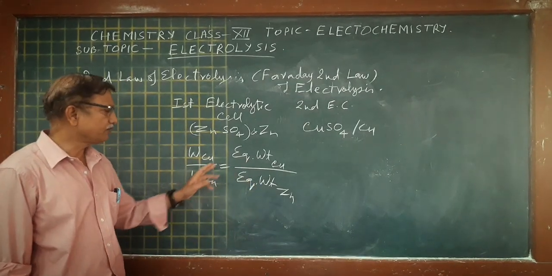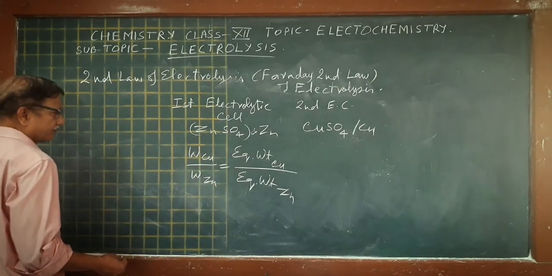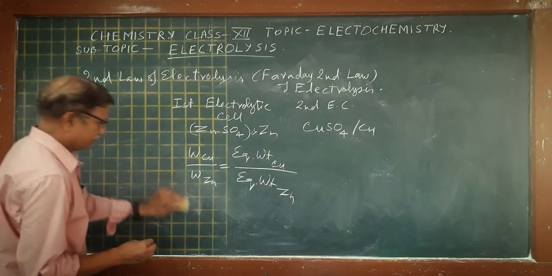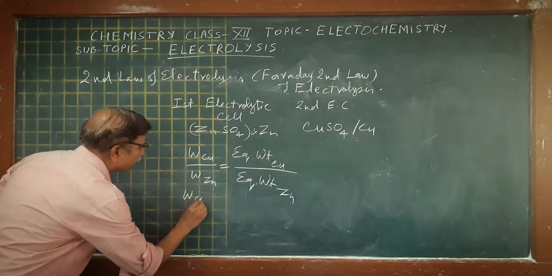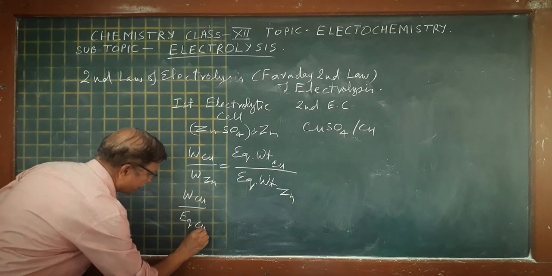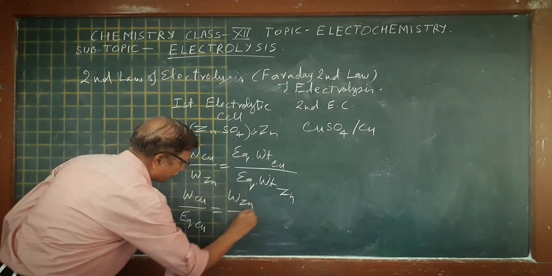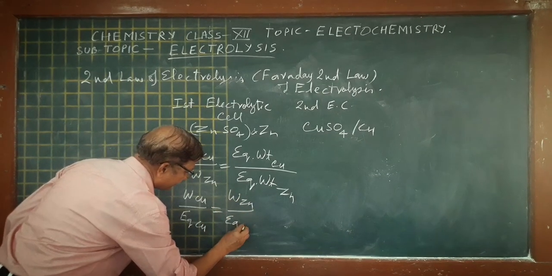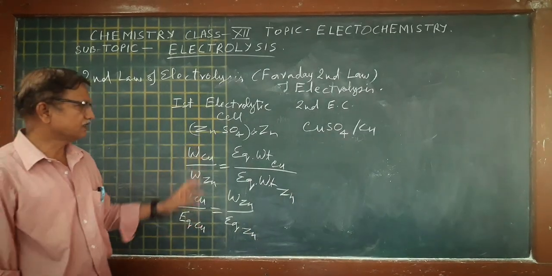This is very simple. You can also write it another way: W copper upon equivalent weight of copper equals W zinc upon equivalent weight of zinc. Both are simple formulas.